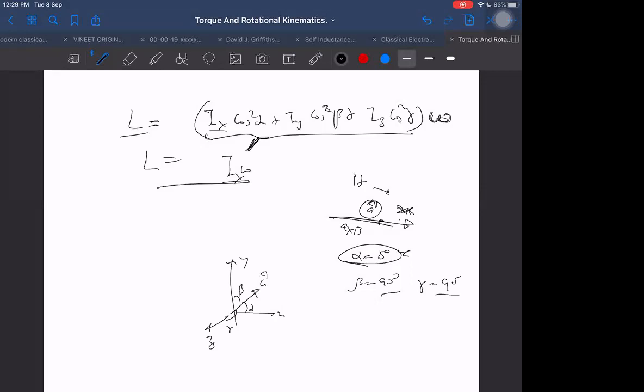Okay. Similarly, if the body is rotating about the y-axis, then it will be Iy into omega, with alpha 90, beta 0 and gamma 90. If the body is rotating about the z-axis, it will be Iz into omega.